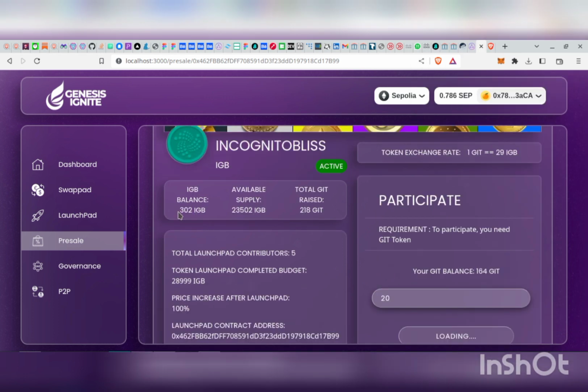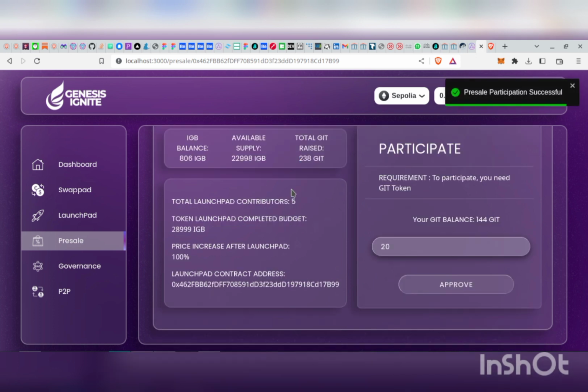And this is the balance of the user. So if this transaction is successful, they should also increase. Yep, as you can see, this increased, this also increased, then the total supply available reduced.